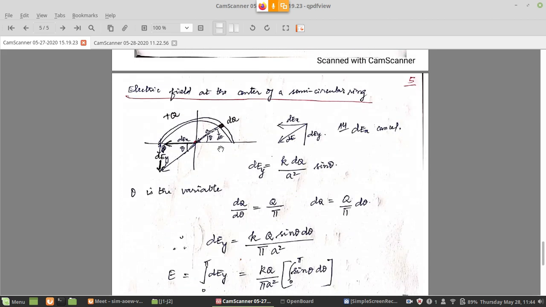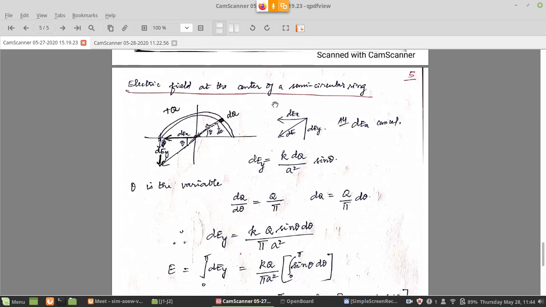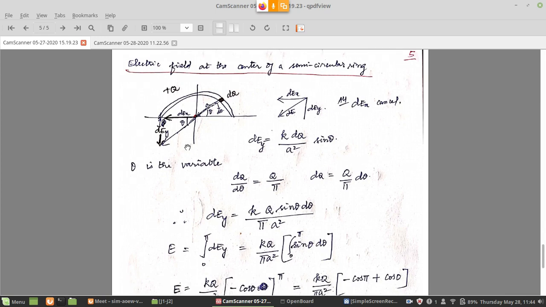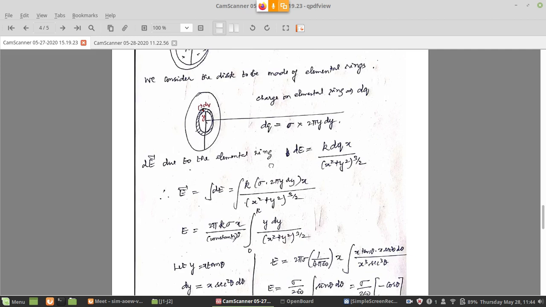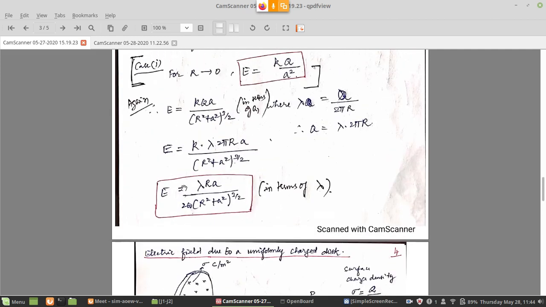Right. The next problem is the electric field at the center of a semicircular ring. So here what we have is only half the ring. So we may think, what is this? The full ring is whatever electric field we got in the previous problem. This is the expression for the full ring. So we can get half of it for the half ring. That should be the electric field.